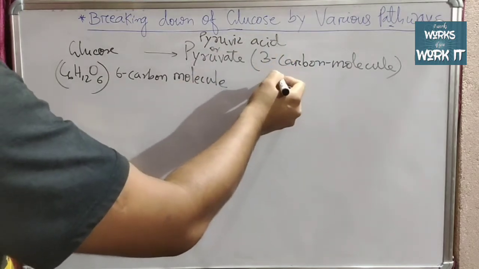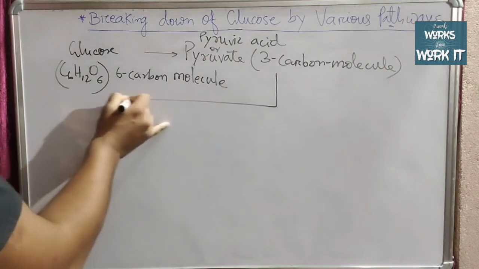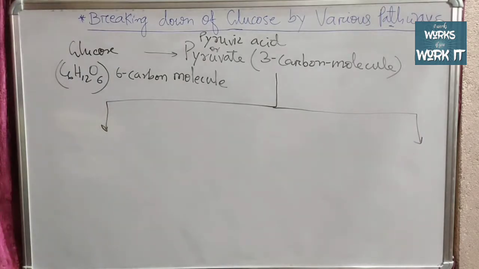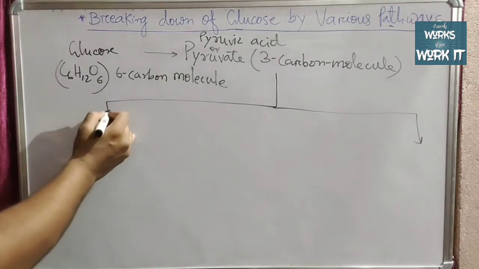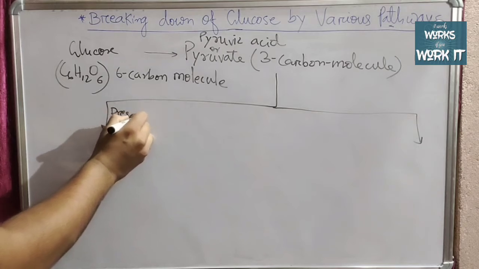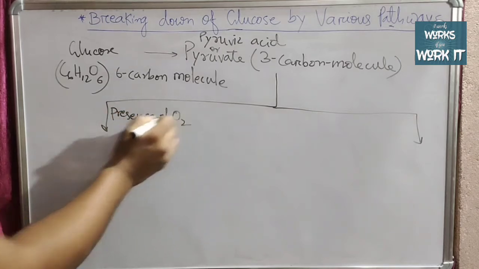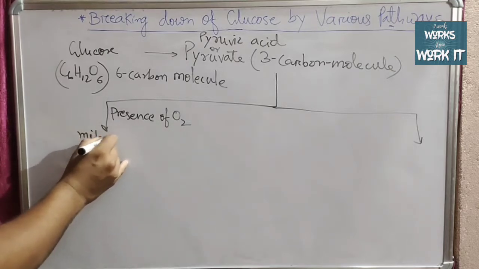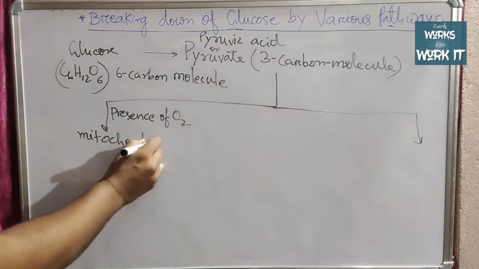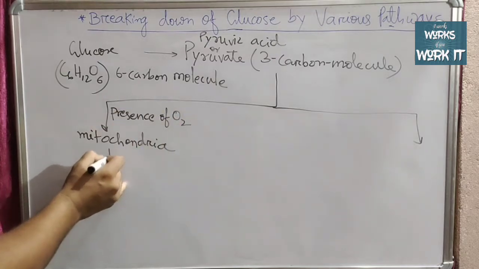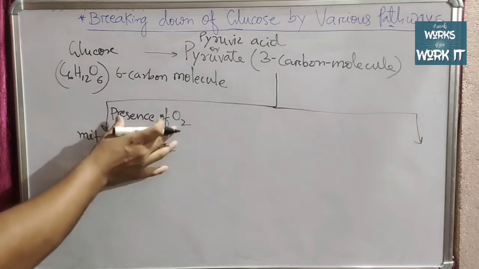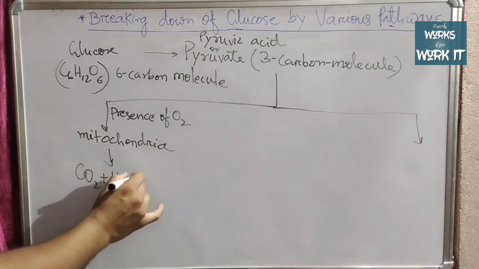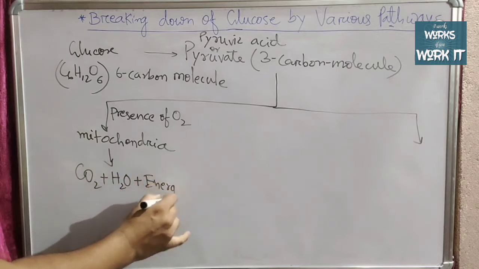This pyruvic acid or pyruvate can go through 3 processes. One is in the presence of oxygen. In the presence of oxygen, it occurs in mitochondria, and the end products will be carbon dioxide plus water plus energy.